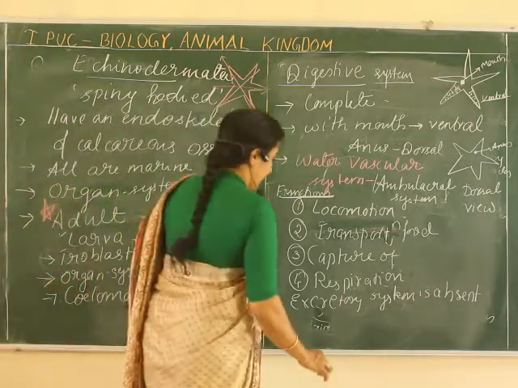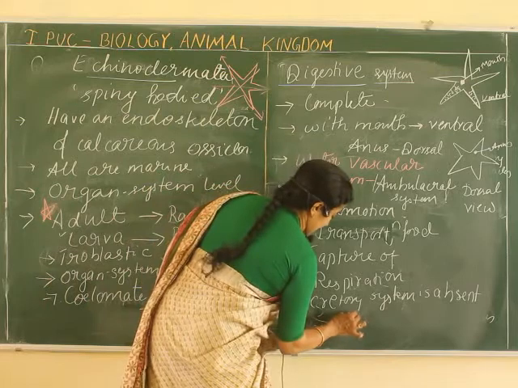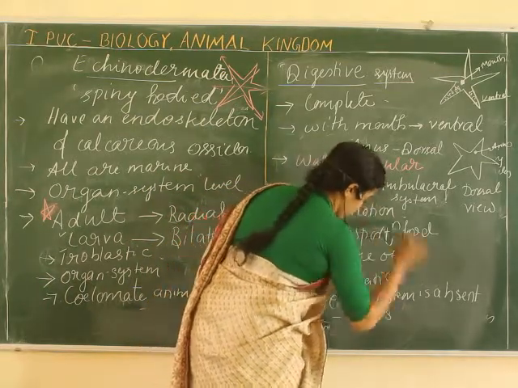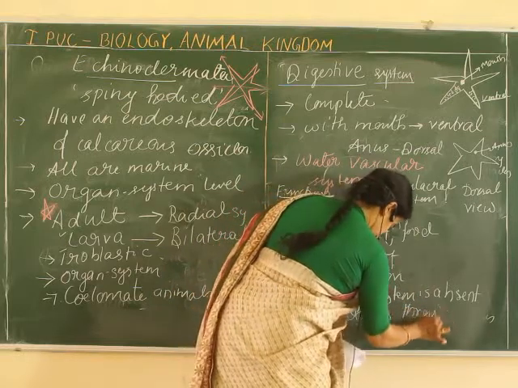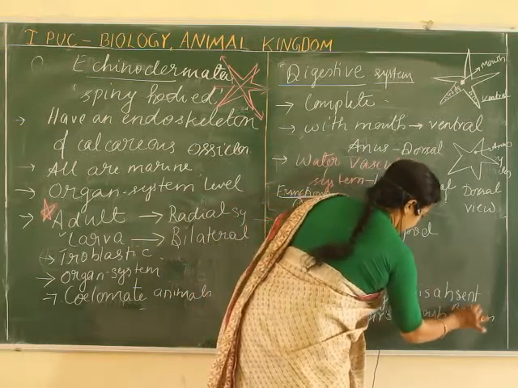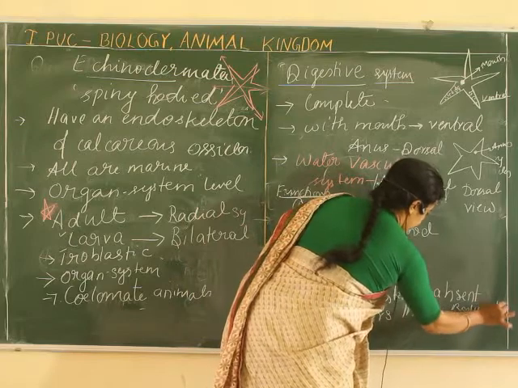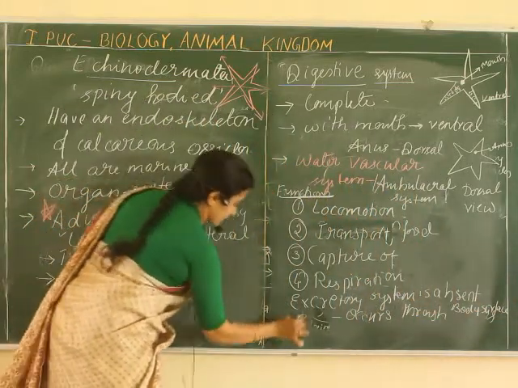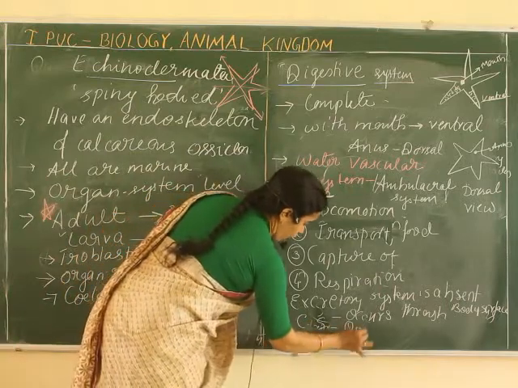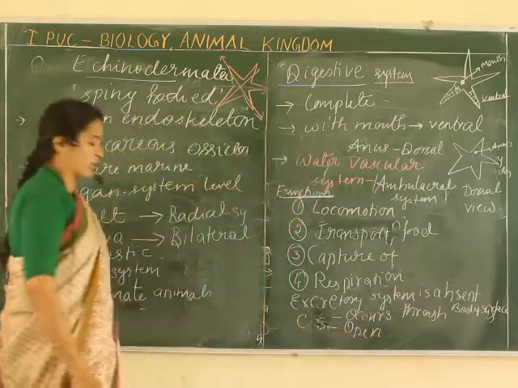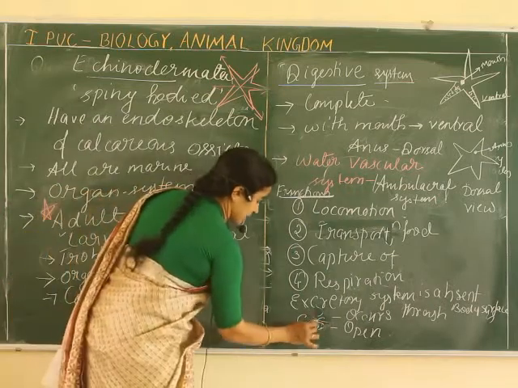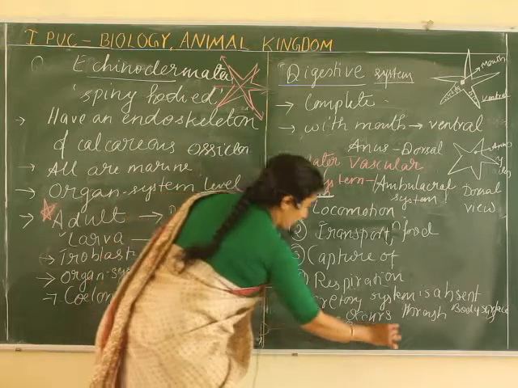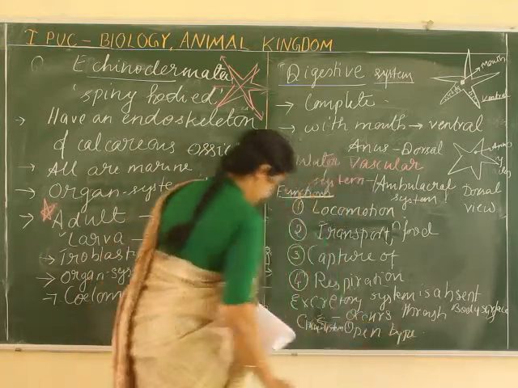Excretion takes place through the body surface. Then the circulatory system is not closed, it is an open type of circulatory system.